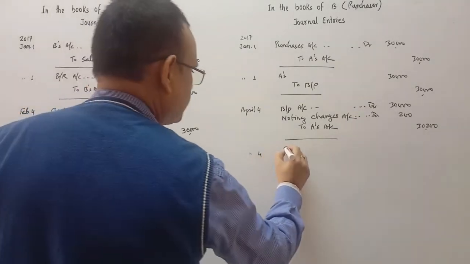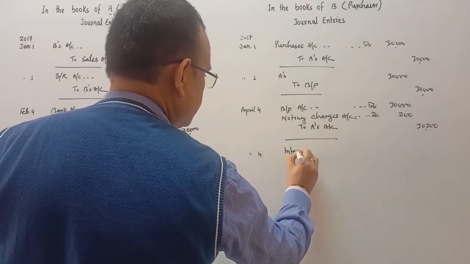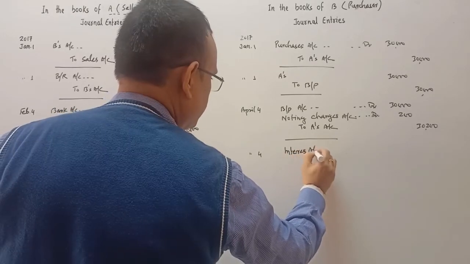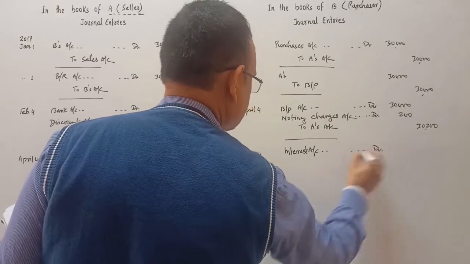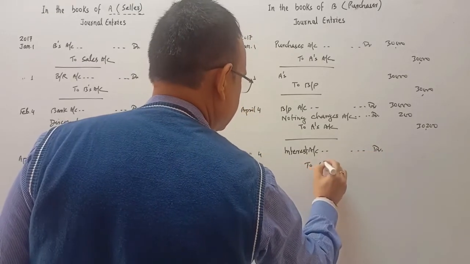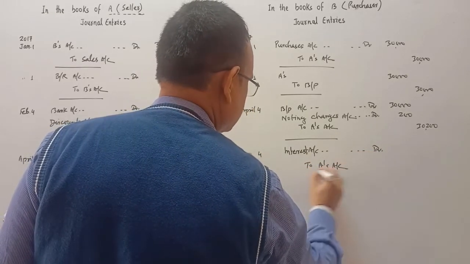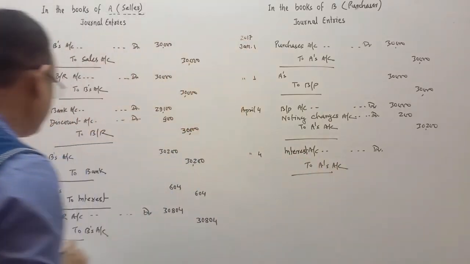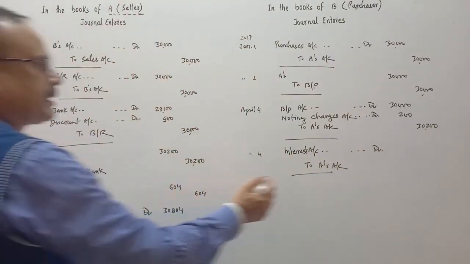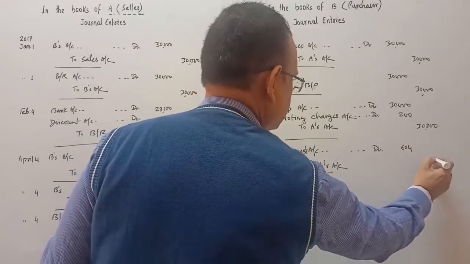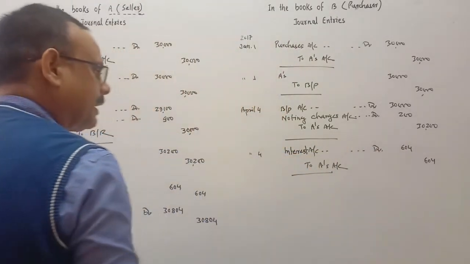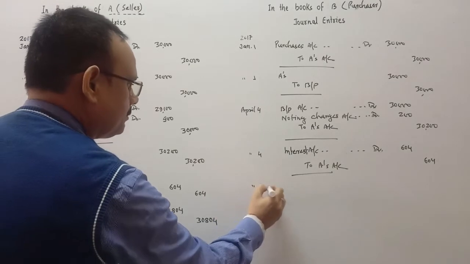So for him interest is the expense. So he will write interest account debit. Interest account debit, for him it's an expense, to A's account. So interest we have already calculated. Interest is 604 rupees, the amount of interest. We have already done the calculations. Okay. Now the new bill will come.